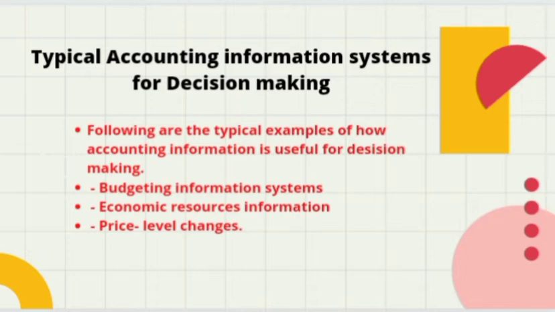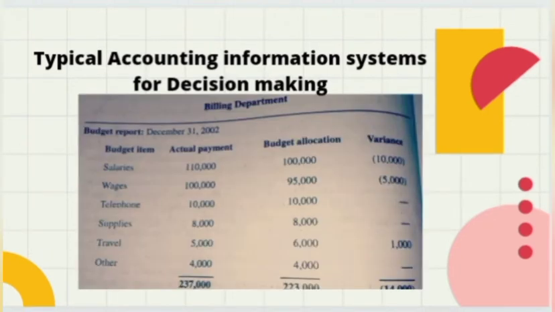Budgeting is like bifurcating the information, economic resources are based on the money transactions we do, and price level is based on the prices or expenses we have incurred. In the next slide you can see an example of a budget report, with salaries, wages, telephone expenses, suppliers, travel and other expenses. These are all called budgeting decision making tables.